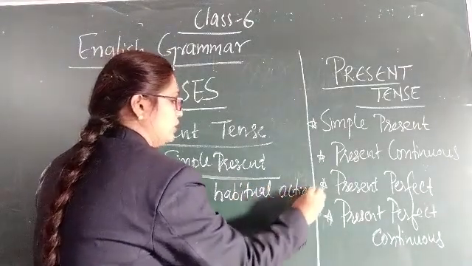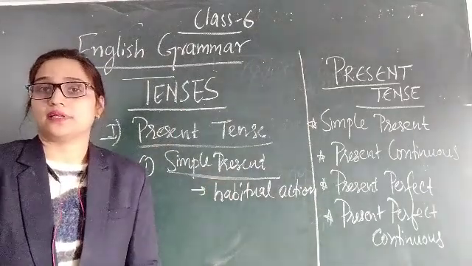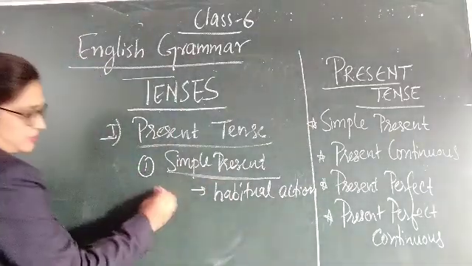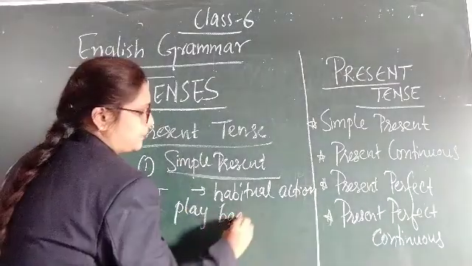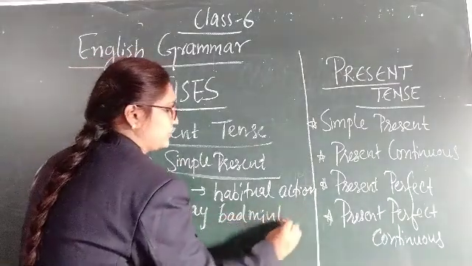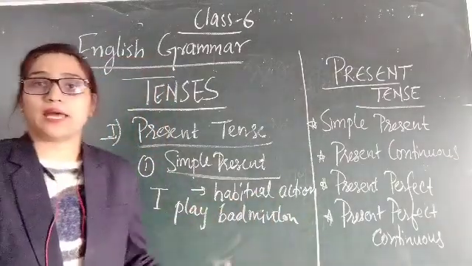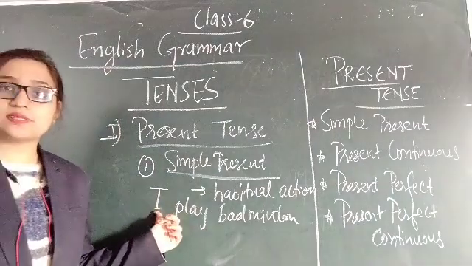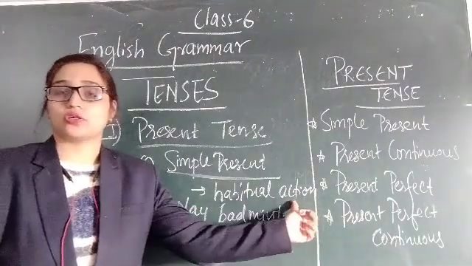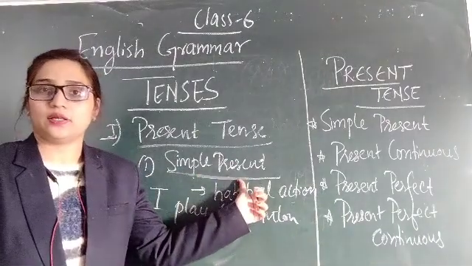For example, I play badminton. This is my habit of playing badminton. So for expressing a habitual action, we use simple present.